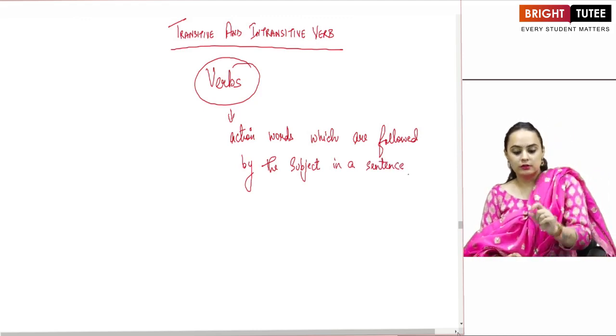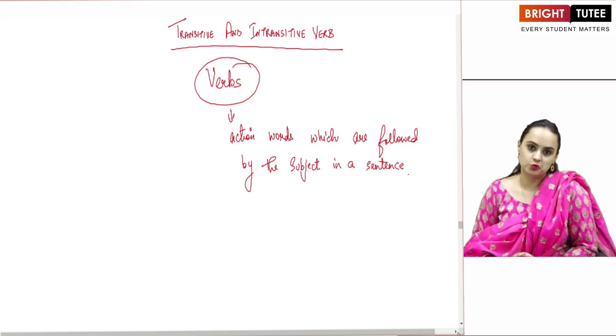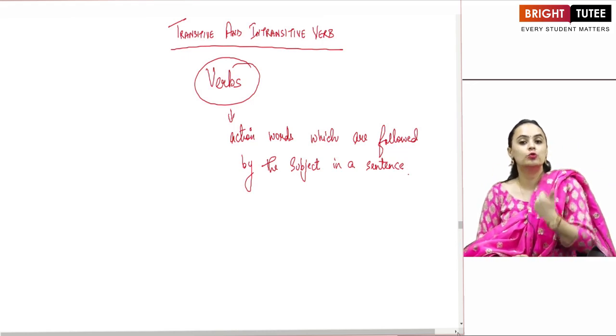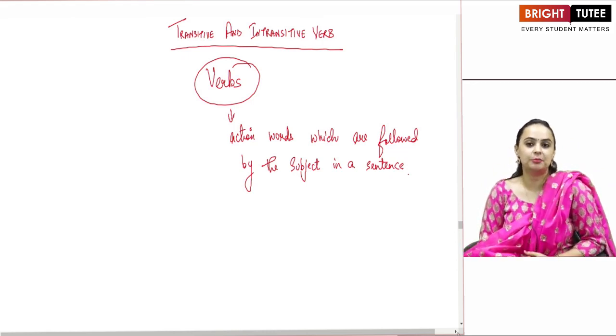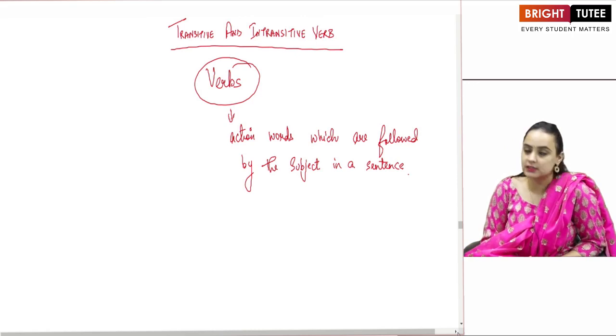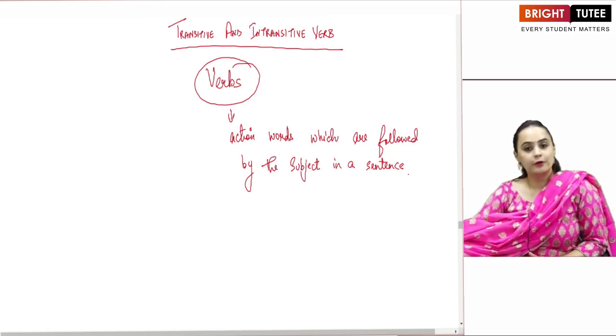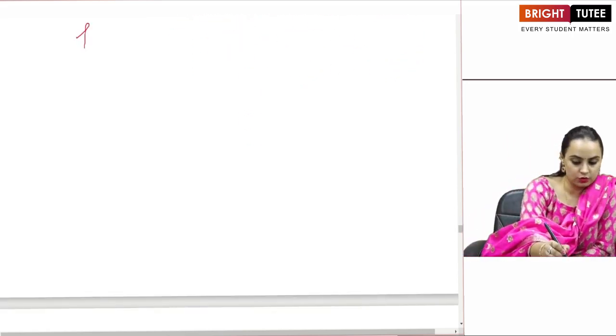A verb is an action word, a word with the help of which you can get to know what action is being done by the subject in the sentence. Now, verbs are of two types, transitive verbs and intransitive verbs.